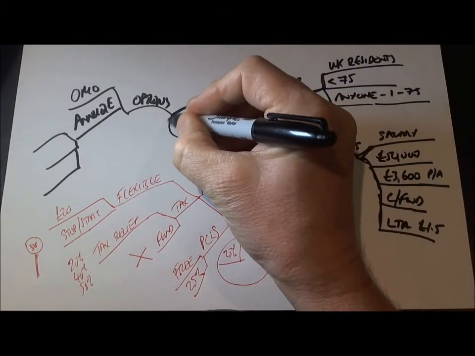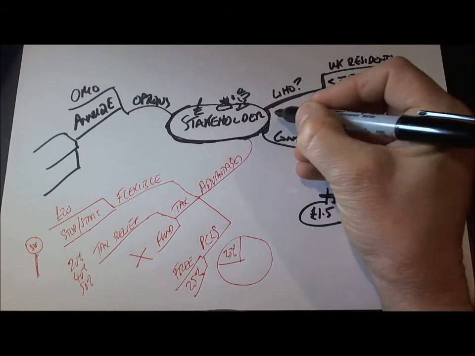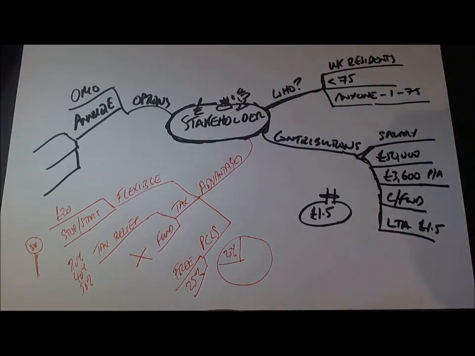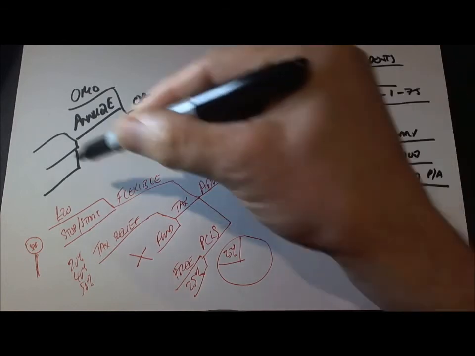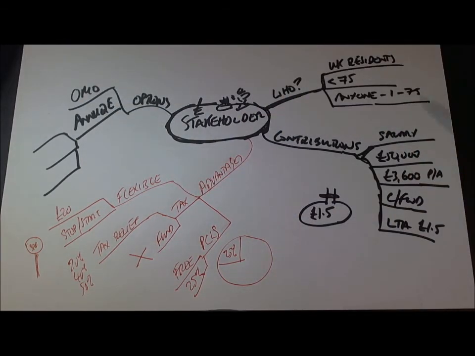So there we have a mind map. Now, the good thing about this mind map is I've created it as I've been reading the text. So I've been reading the text or listening to a tutor talking about it or whatever, or an online video, and I've been creating this as I've been going, and now this is a collection of all the detail that I need. And it's dead easy to remember these things as well, and I can visualize this very, very quickly if I wish to. So that's an example of how to create a mind map.